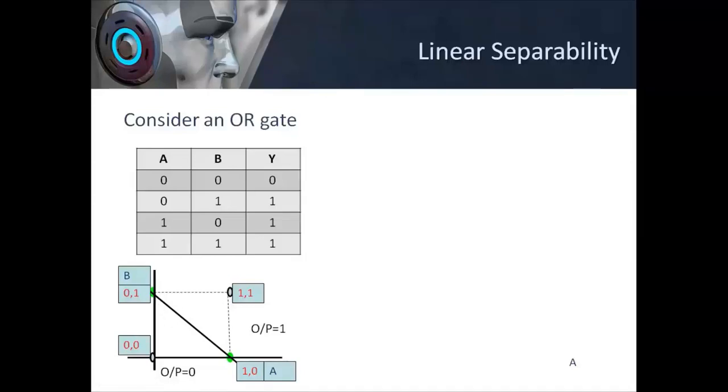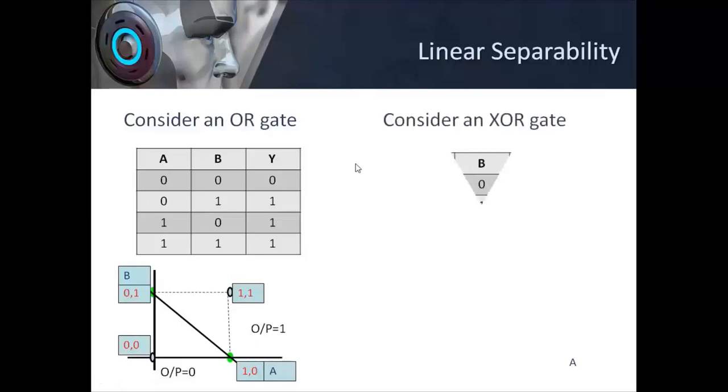So I have binary output 0 and 1, and these two classes of output can be separated by a line. So they are said to be linearly separable.